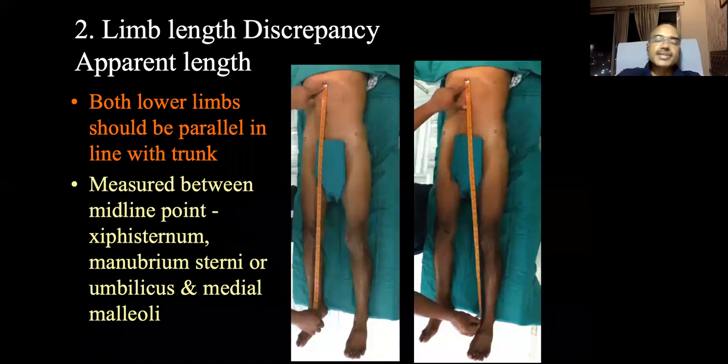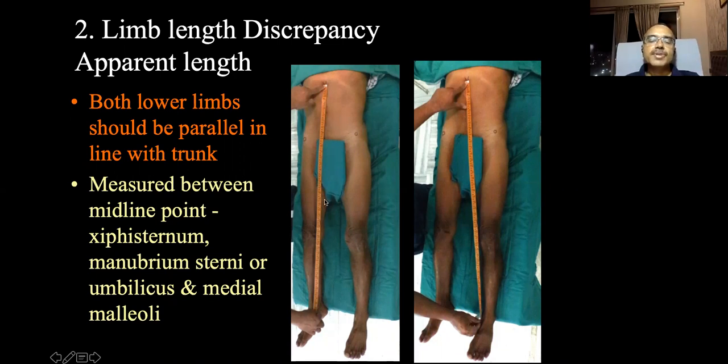Now in limb length discrepancy, you measure two things, that is apparent length and true length. Remember, for apparent length, both limbs should be parallel in line with the trunk, and it is measured from a fixed point in the midline, usually fixed by a bony landmark like the xiphisternum or manubrium sterni. And some books have written umbilicus. Better not to take the umbilicus because it is a soft tissue landmark.